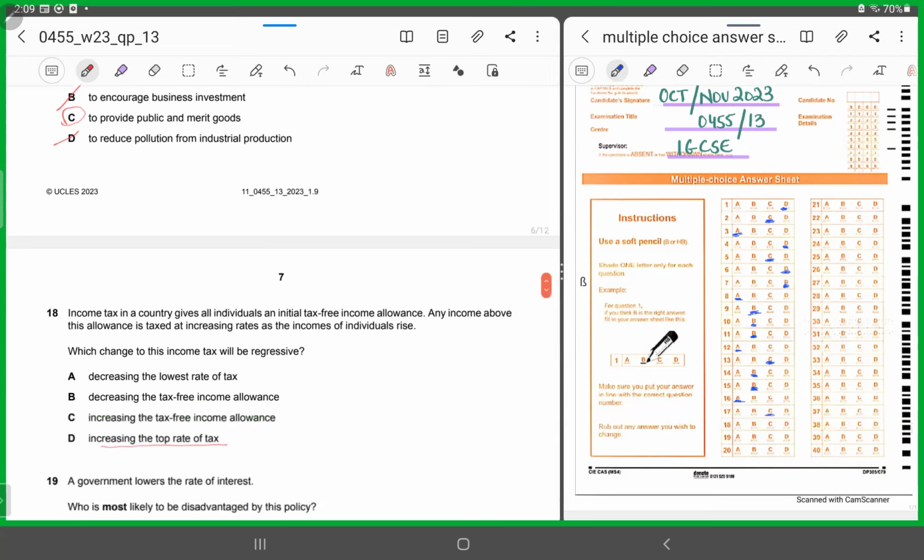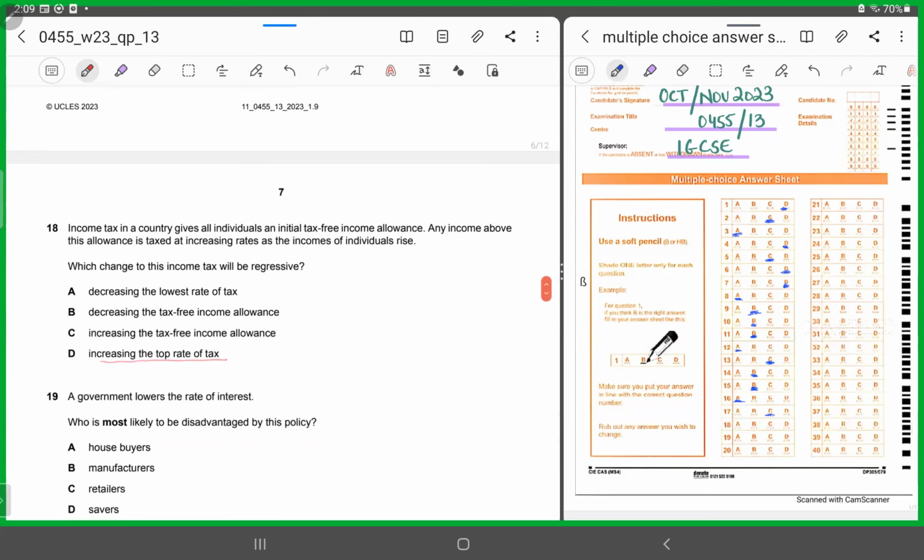All right, now let's look at MCQ number 18. MCQ number 18 says an income tax in a country gives all individuals an initial tax-free income allowance. Any income above this allowance is taxed at increasing rates as the incomes of individuals rise. So now what is happening? They are saying that initially there was a tax-free band given to all individuals across the board.